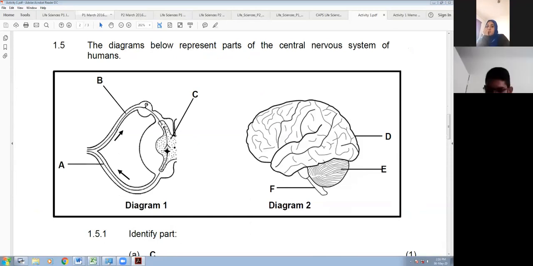So A is the motor neuron, that's correct. And how do we know it's the motor neuron? You can see, one, the arrow is going away from the spinal cord, so away from the central nervous system would show you that that's a motor neuron. And secondly, you can see that the cell body is here within the central nervous system right at the starting, right? So that's a characteristic of a motor neuron. Iram said a motor nerve. Now there's a difference between a nerve and a neuron. It's quite similar, but actually a bundle of neurons makes up a nerve, right?